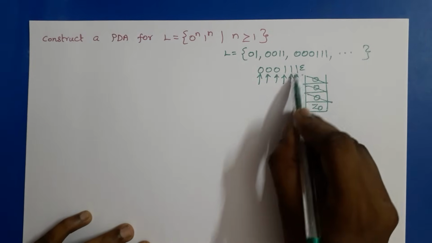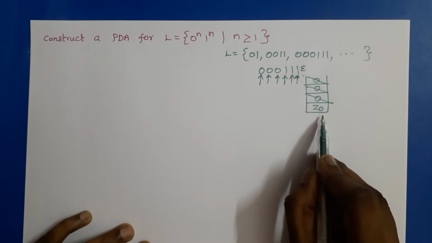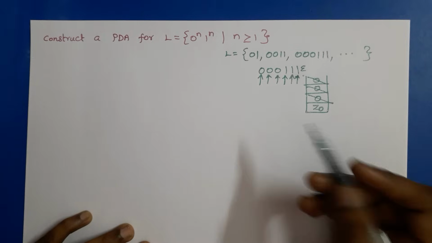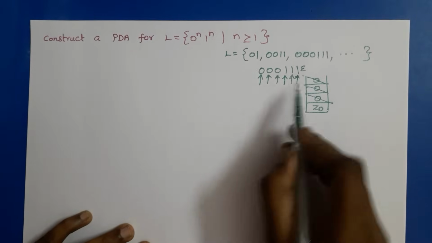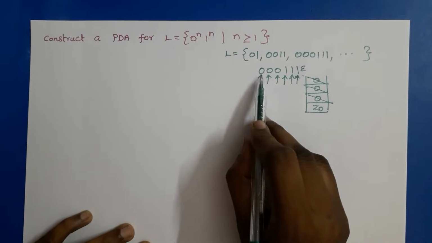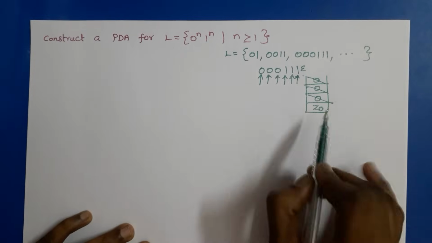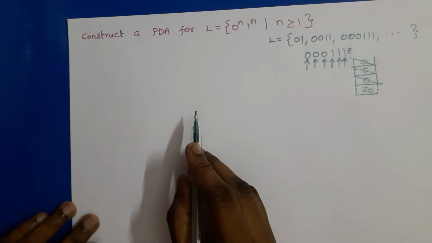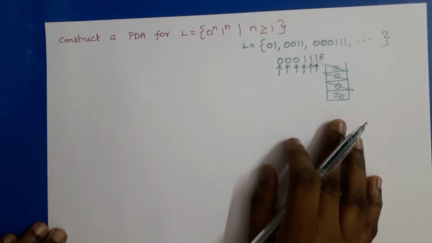So when we read epsilon, the top of the stack is Z0, which means we can accept the input string because it has n number of zeros followed by n number of ones. So this is the concept. Now we will construct the PDA for this problem.